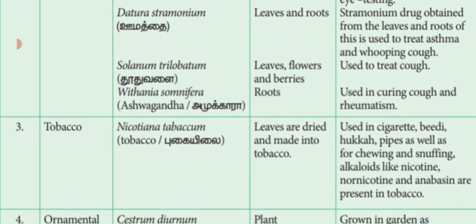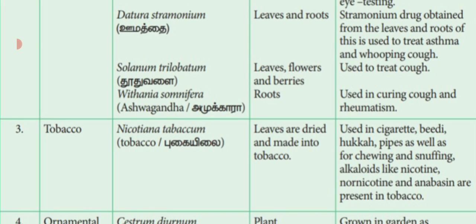Next one, Datura stramonium. We all know that one, Umathai. The useful part is leaves and root, used to prepare a drug known as stramonium. The stramonium is used to treat asthma and also whooping cough. Another one, Solanum trilobatum. We all know the common name, Thoodhuvalai. The entire leaves, flowers and berries used as a food material, useful plant. They are used to treat the cough.